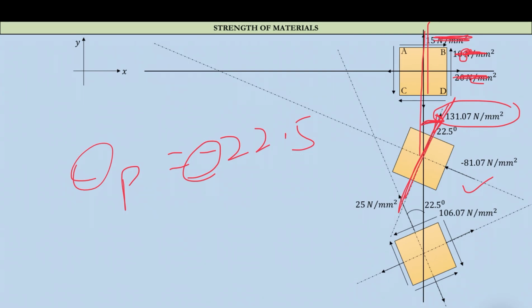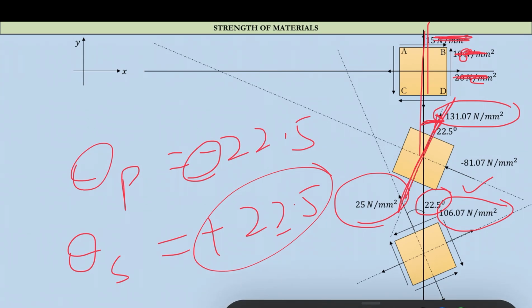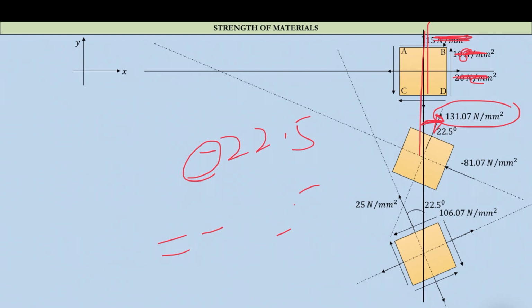And theta s came out to be plus 22.5, which means it will be in the anti-clockwise direction. On this plane sigma came out to be 25 and the maximum shear stress is 106.07. In this way you have to plot in the examination.